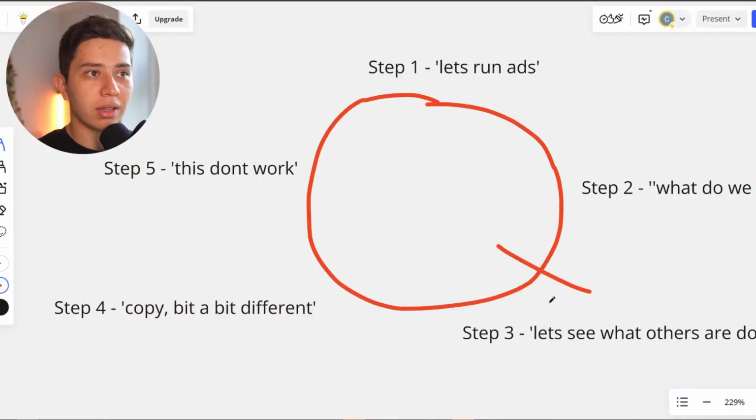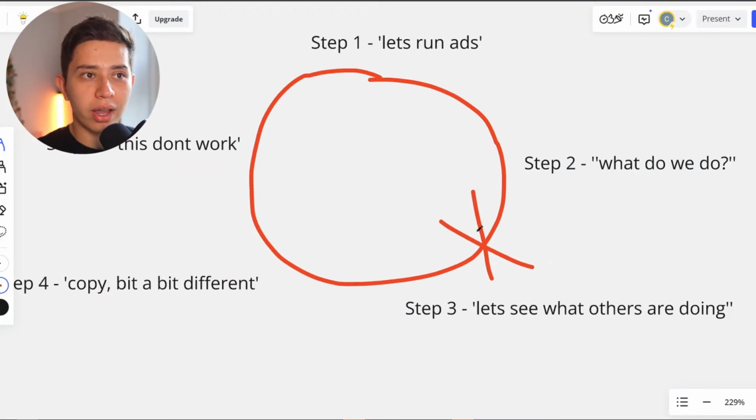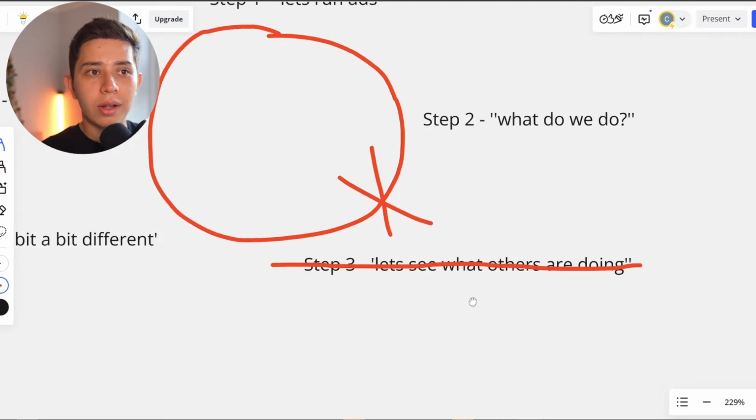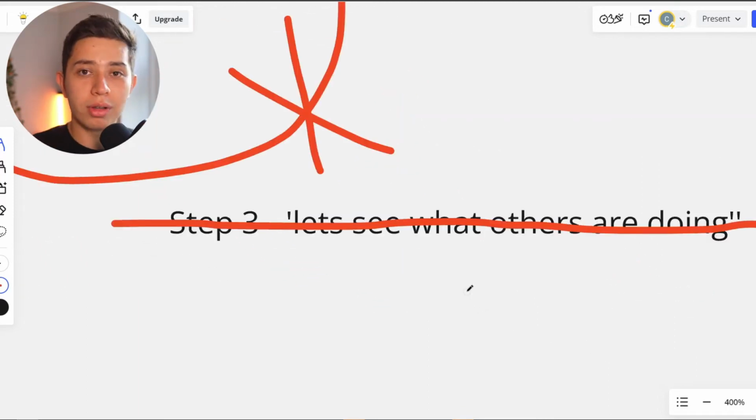Now my job, my purpose in life is to break this cycle. Okay. I want to break it right here. Let's see what others are doing is the part that ruins every single brand wanting to run ads. You can't look at what other people are doing and expect that firstly that is working for them, and secondly that is going to work for you. You need to have a bottom-up approach.